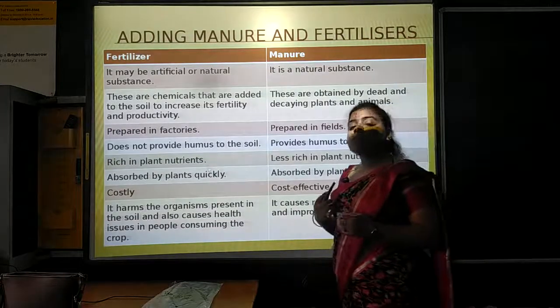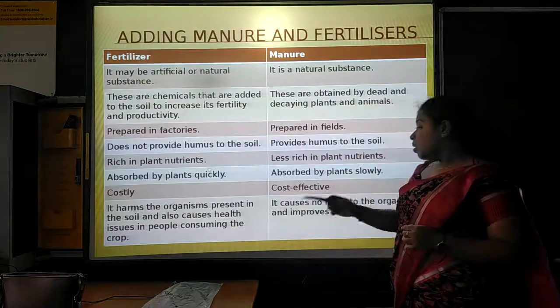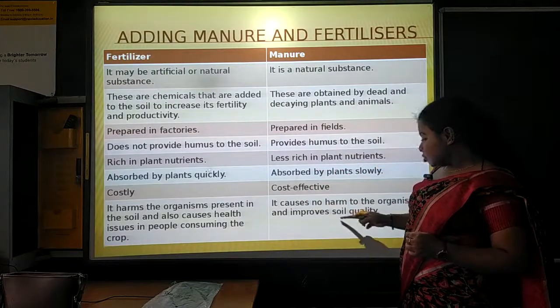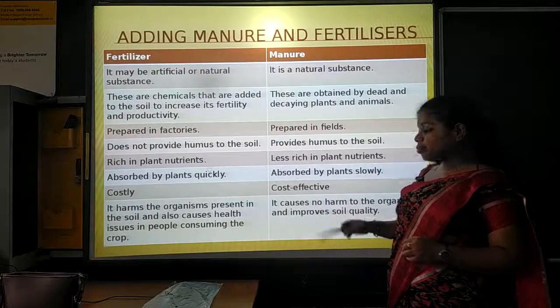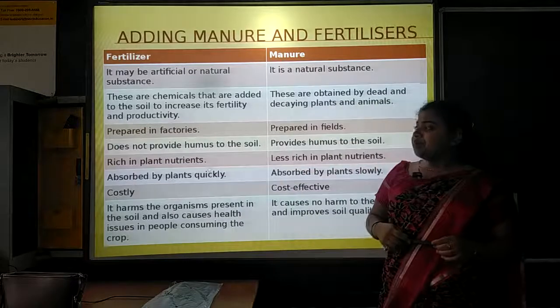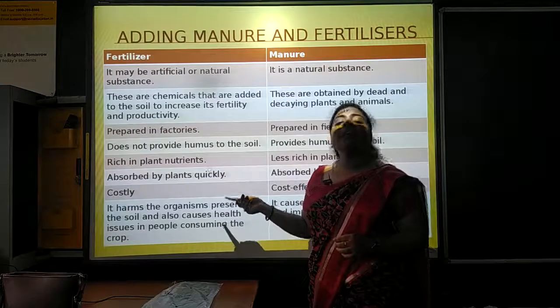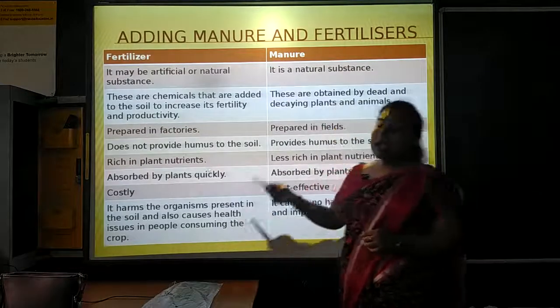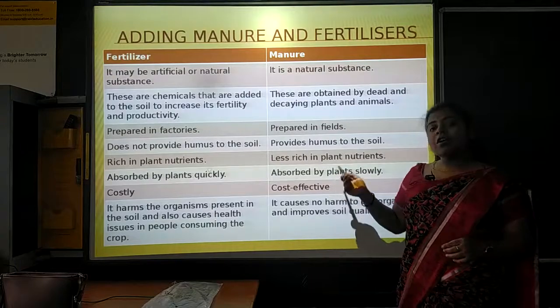If we use manure in field, it will improve the soil quality, and also it will cause no harm to the organisms present in the soil. So we can say that fertilizers are good, but there are certain drawbacks, as well as manures are also good, but there are certain drawbacks.